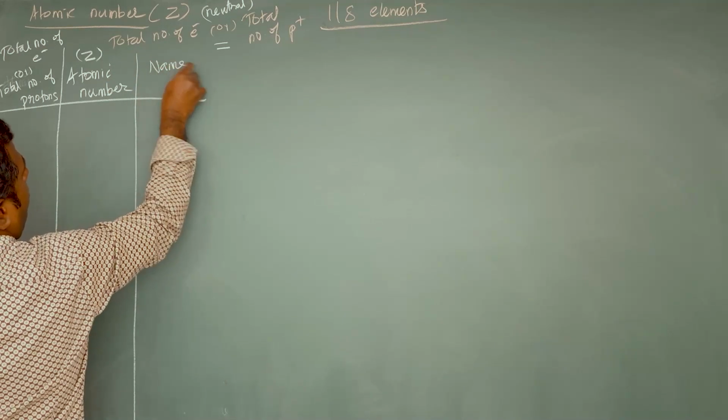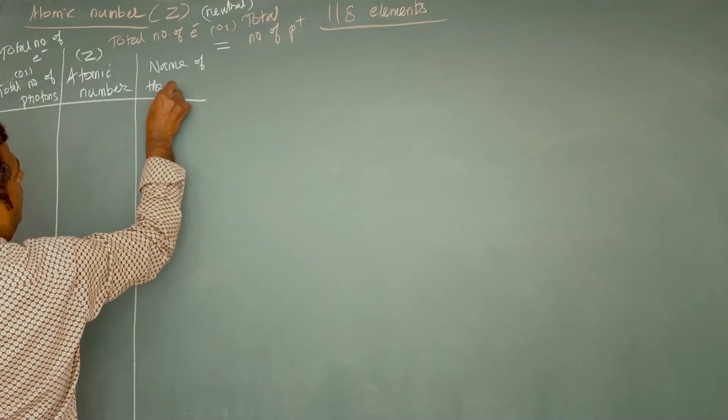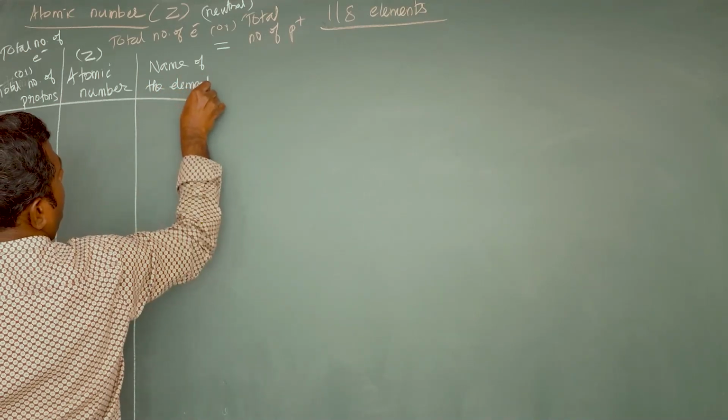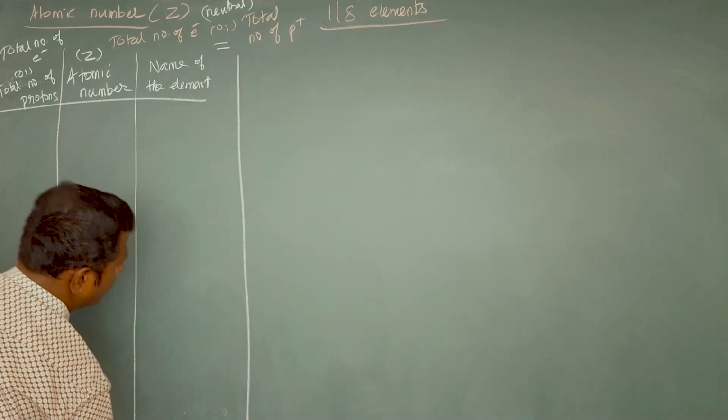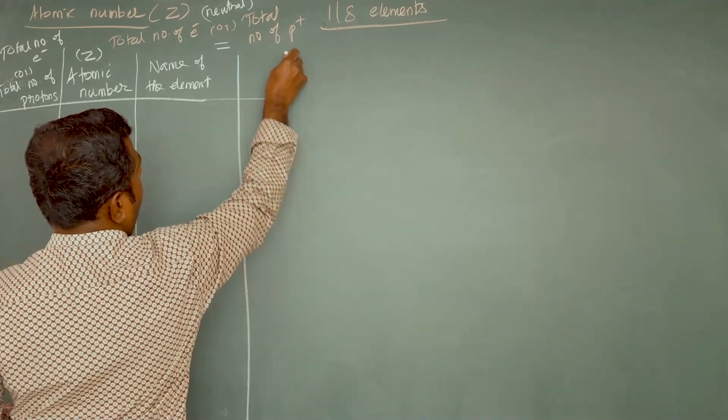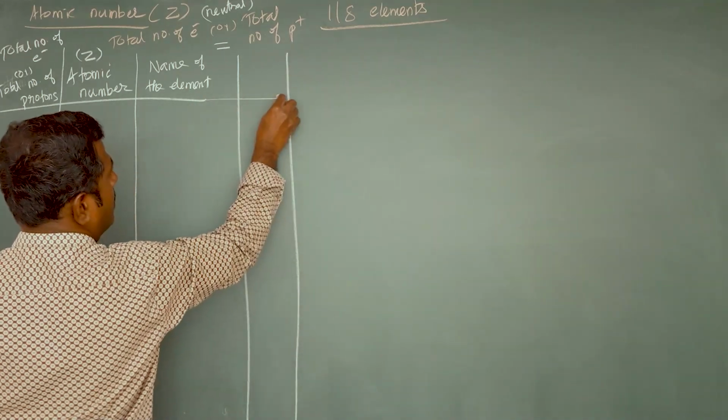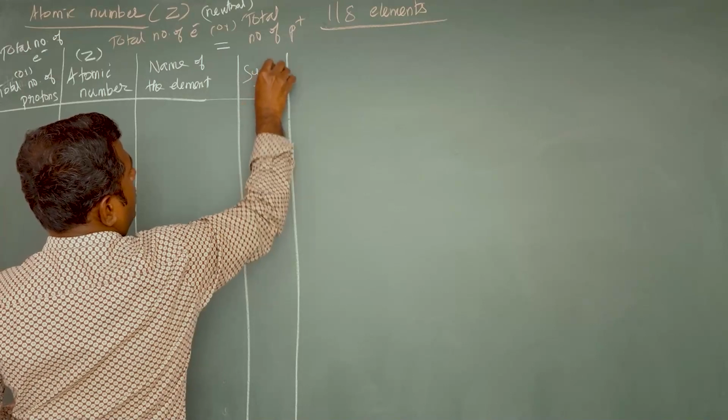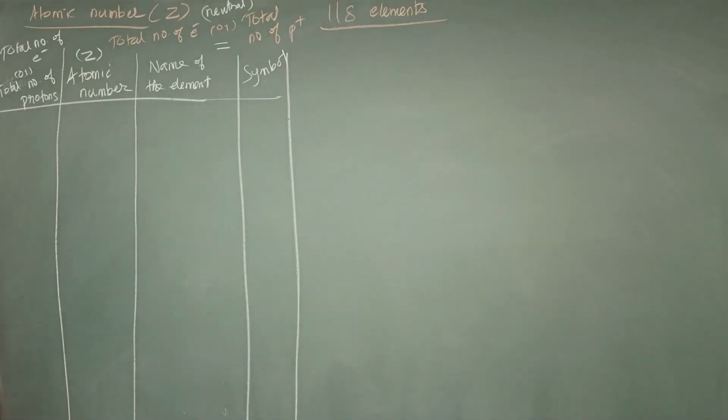The next column we can write name of the element. And the last column we can write the symbol of the element.